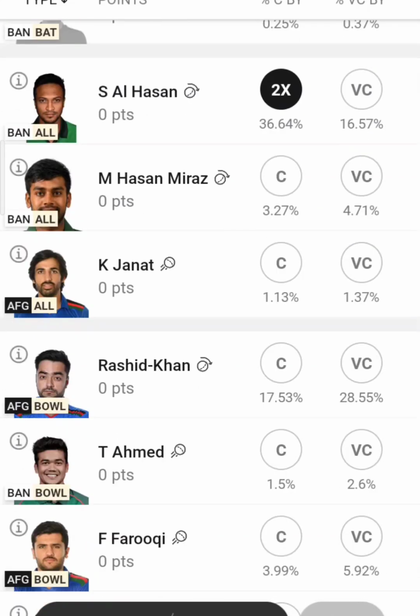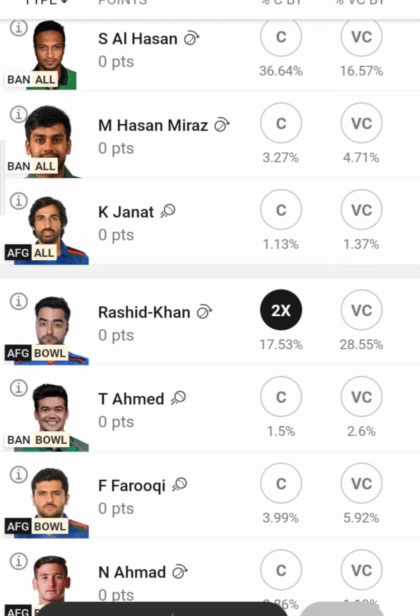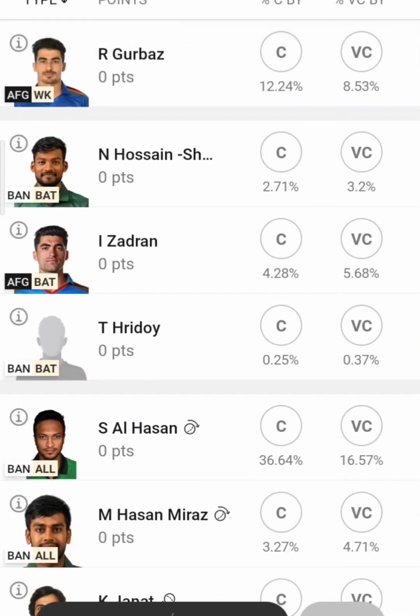And second, you can go for Rashid Khan, because you all know he is going to be a very good, dangerous batsman in future as well, and of course now a very good all-rounder. Or else you can go with Najmul Hossain Shanto in a risky team, because I hope that in today's match he'll do something big. But I'm giving the captaincy to Rahmanullah Gurbaz.